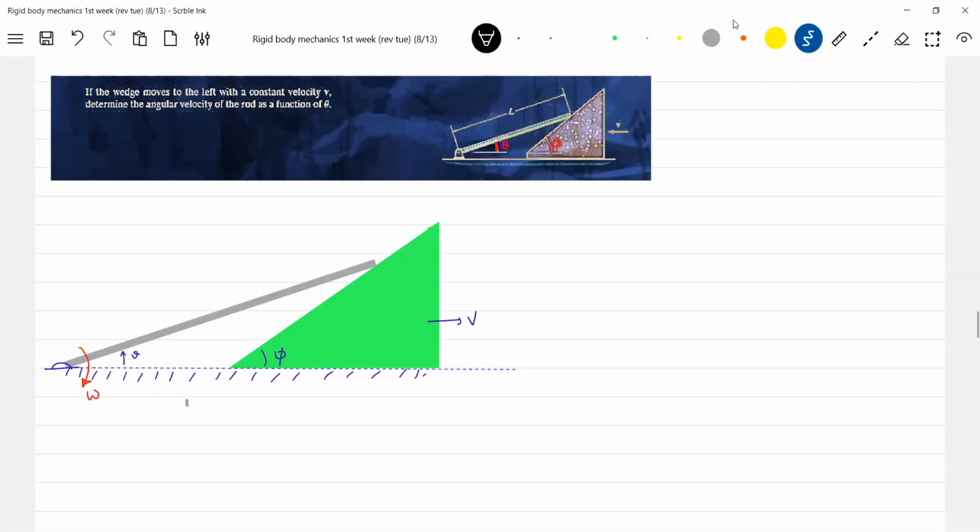Okay, get into the mathematics now. What is the displacement of the wedge? Displacement of the wedge, shall I write xw? The dxw by dt is what we know, and d theta by dt is the angular velocity of the rod. This angle will be 180 minus phi, or let me take some other angle, beta.